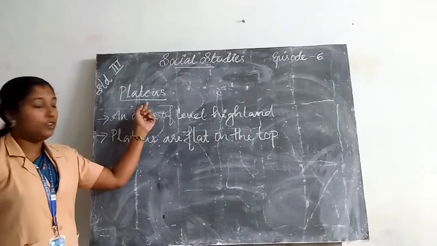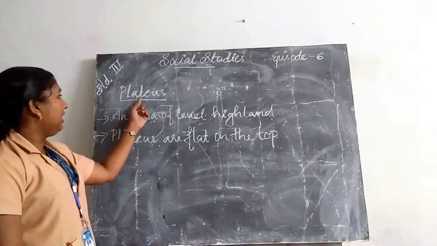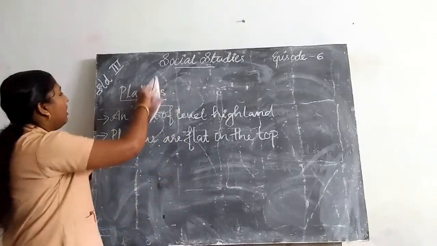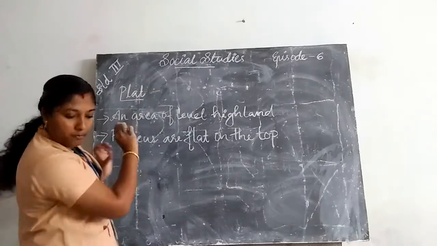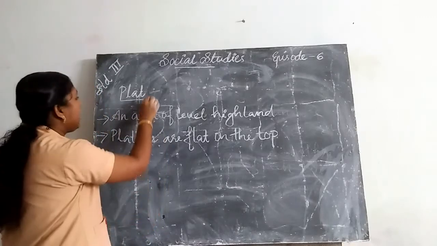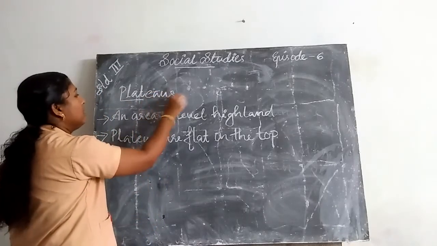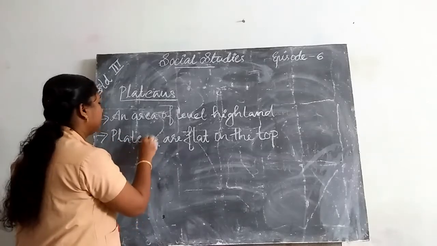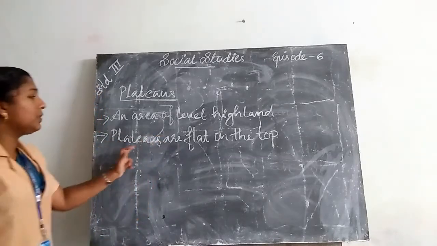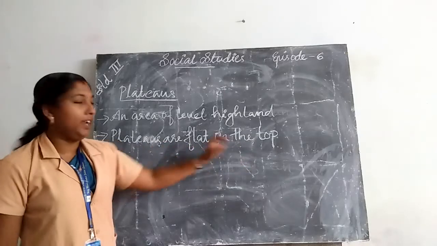Once again, what are plateaus? The plateaus are flat on the top.